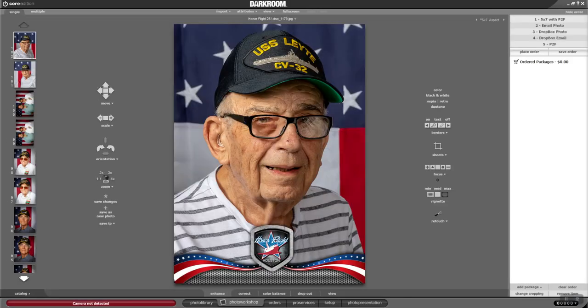Can't think of anything else. Like I said, you can add a vignette around these pictures. There's all kinds of things you can do in the correction stuff.